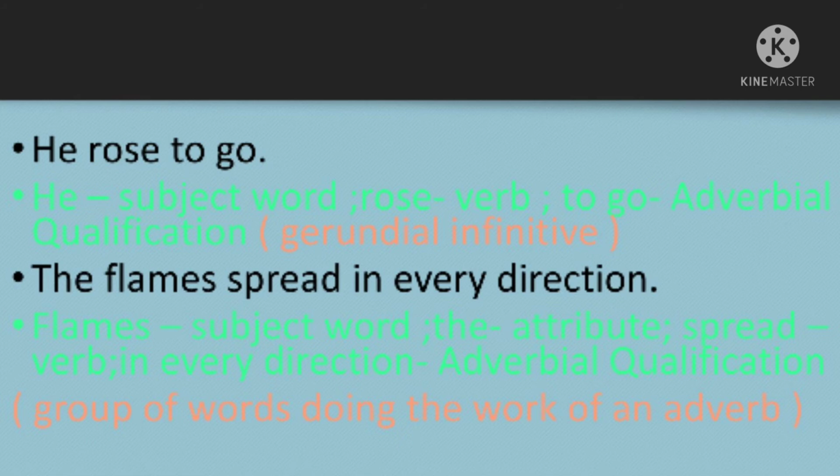Okay. Now let us see the fourth example here. The flames spread in every direction. Here the flames is a complete subject. In that, what is the important subject here? Flames. So we call it a subject word. The is the attribute. Spread is the verb, and in every direction is a predicate, and we call it an adverbial qualification. Okay. So it's a group of words doing the work of an adverb.